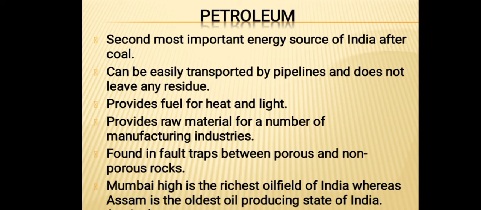Next is petroleum. Petroleum is another important energy resource of India after coal. It can be transported by pipeline. See, pipeline transport is one of the newest innovations by which we can transport natural gas and liquids from one place to another. It provides fuel for heat and light. It provides raw material for a number of manufacturing industries. It is mainly found in fault traps between porous and non-porous rocks. And you can take the example of Assam, where the oldest oil refinery is there in Digboi.